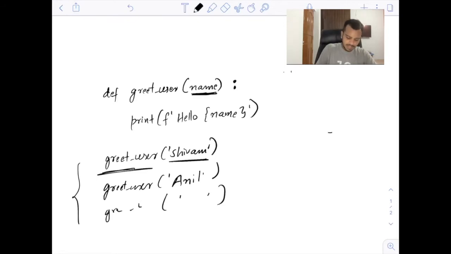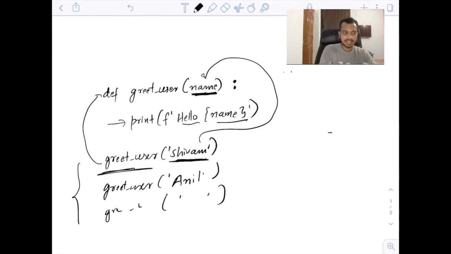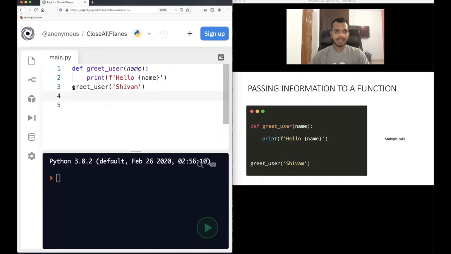What actually happens in this case is that this will call the function, and it will also pass this Shivam value to name. So in name, Shivam will get stored. Now when you go to this line, it will do print f hello name. In name, Shivam is stored now because we have passed it using the function. So it will print hello Shivam. That's what is done in this case. We can call this function multiple times.